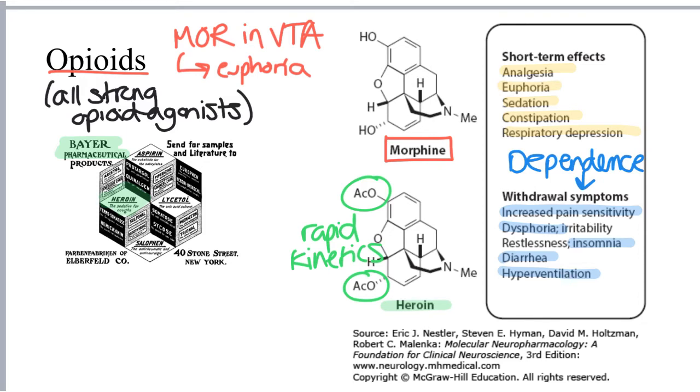Many of these symptoms are actually the direct opposite of the acute effects of the opioid drugs, and most of them are associated with increased autonomic nervous system activity.